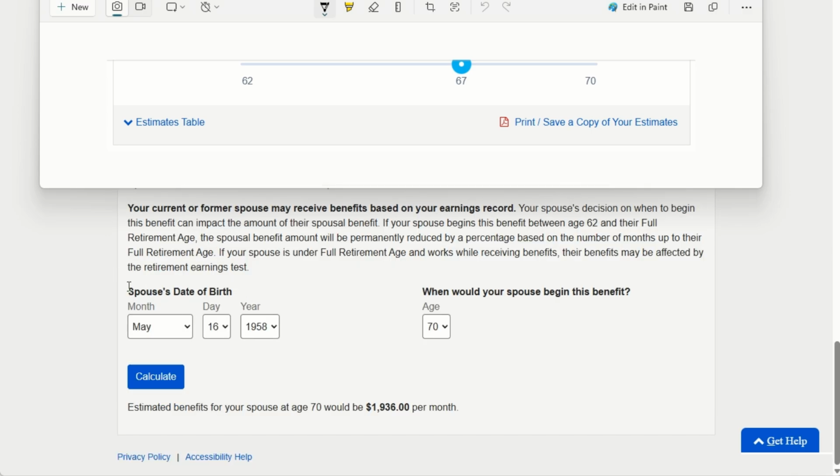They even have a current or former spouse and the calculations of that person's birthday and their age, and how old they will be when they start receiving benefits. So if this applies to you as well, it's definitely something that you should take into consideration.